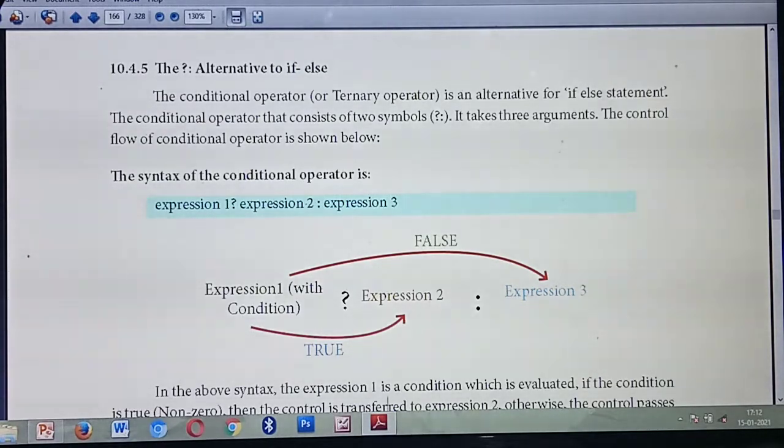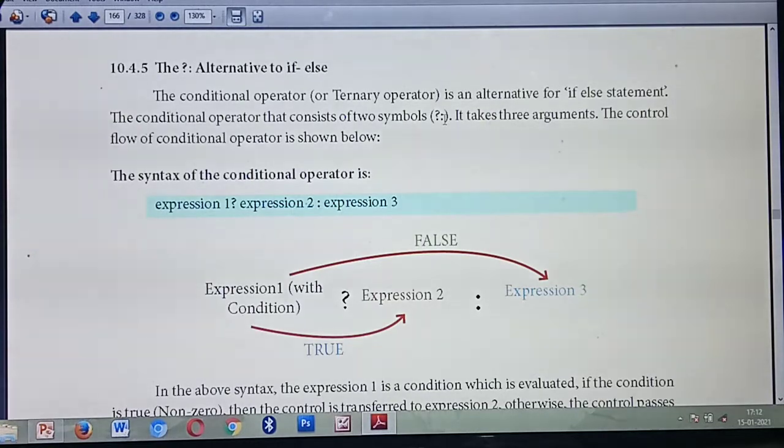So when we are using this conditional operator or ternary operator, it is an alternative to the if else statement. Instead of using the if else statement, you can use this conditional operator or ternary operator. This conditional operator consists of two symbols. How many symbols are there? Two symbols. What are they? One question mark as well as one colon.